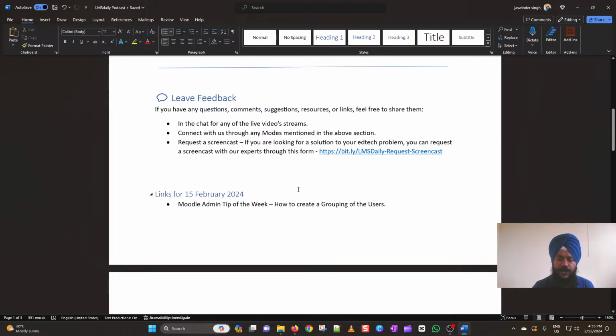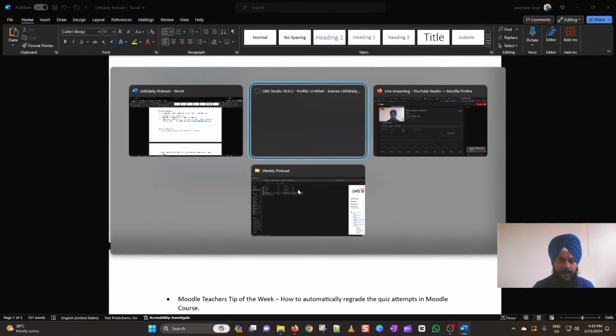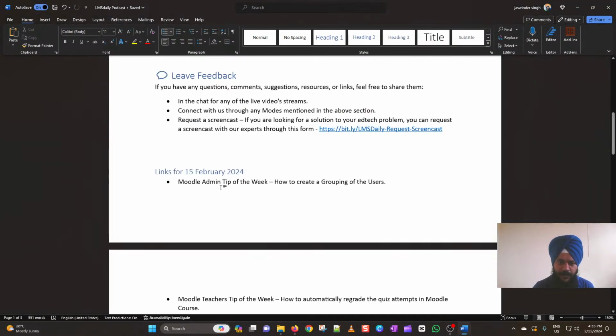Coming to the agenda for today. First of all, we will be discussing the Moodle admin tip of the week, and here we will be discussing how to create a grouping of the users in Moodle. First, we will understand what a grouping is, and then we will create a grouping in Moodle as an admin.